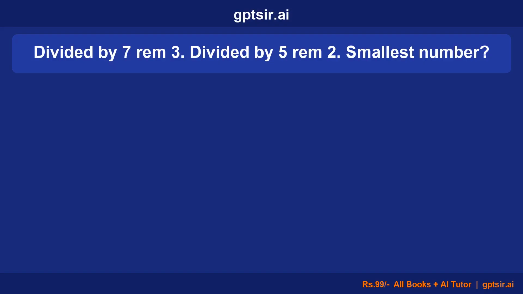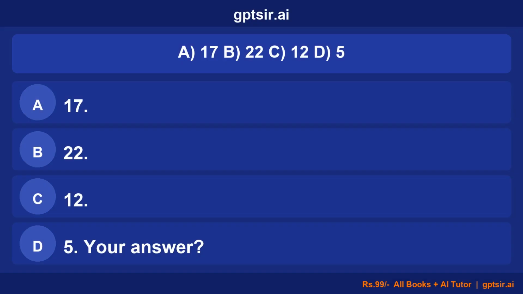Divided by 7 gives remainder 3. Divided by 5 gives remainder 2. Find the smallest such number. A. 17, B. 22, C. 12, D. 5. Your answer?